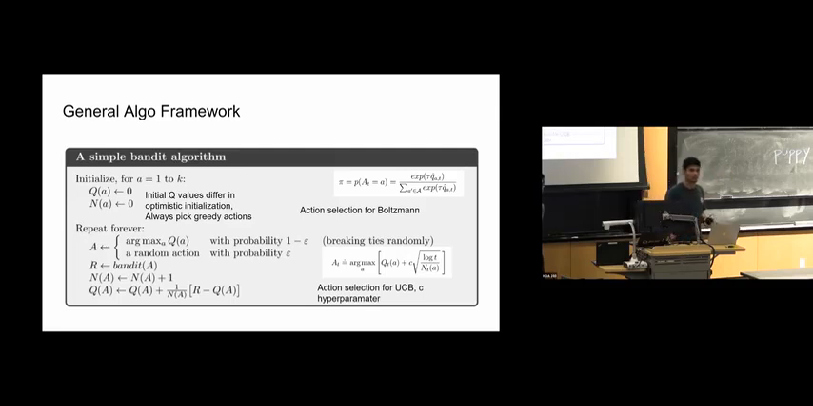Yeah? Yeah, in the Boltzmann, you sample from this probability distribution. That's it. Okay. Anyone else have a question? Okay.